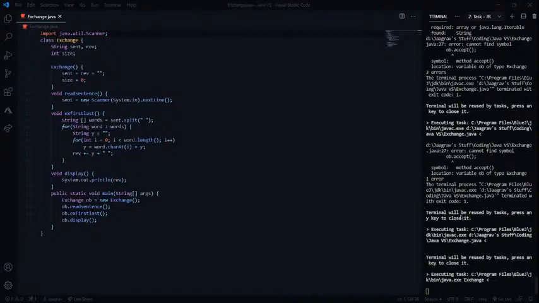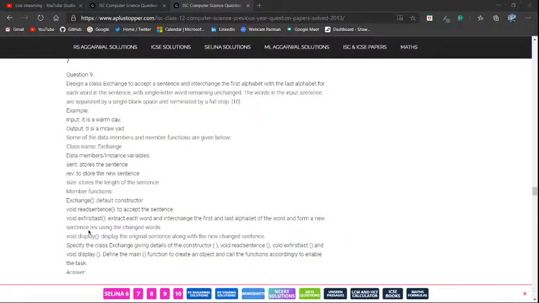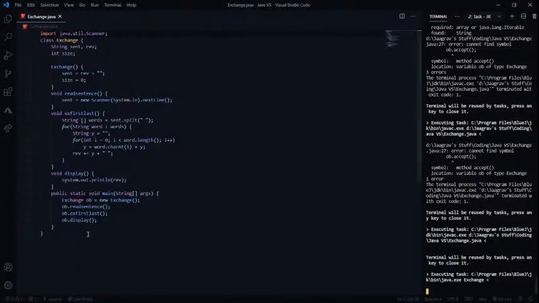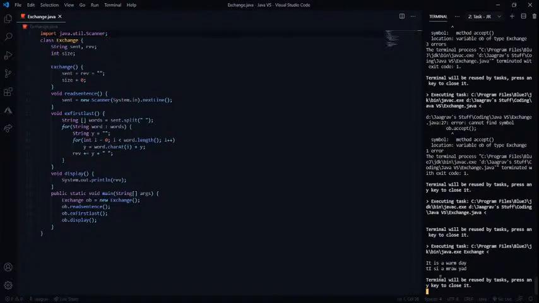Let's take in an input over here. So let's see if they've got an example or not. It is a warm day. So yeah, let's put in it is a, come on, a warm day. And its output is, yeah, it's right.